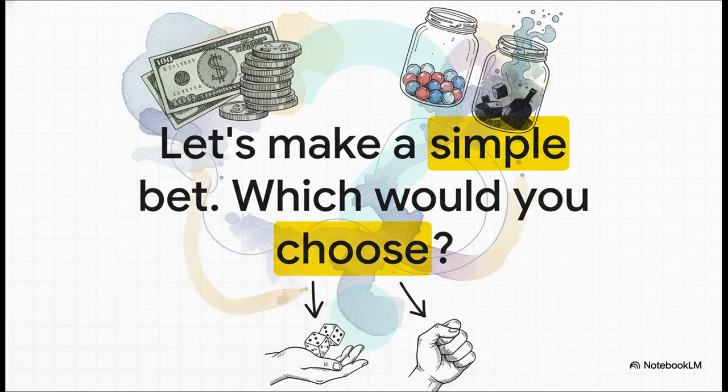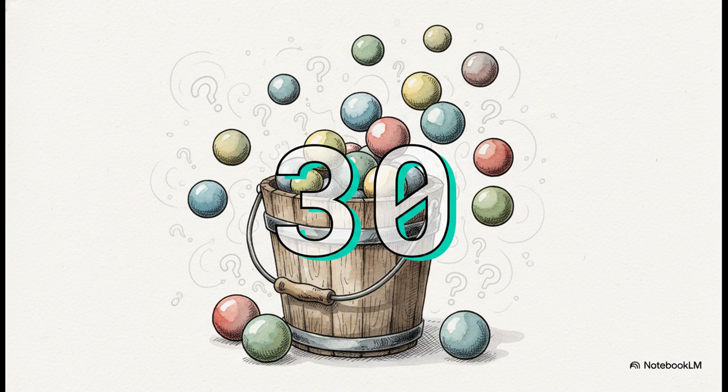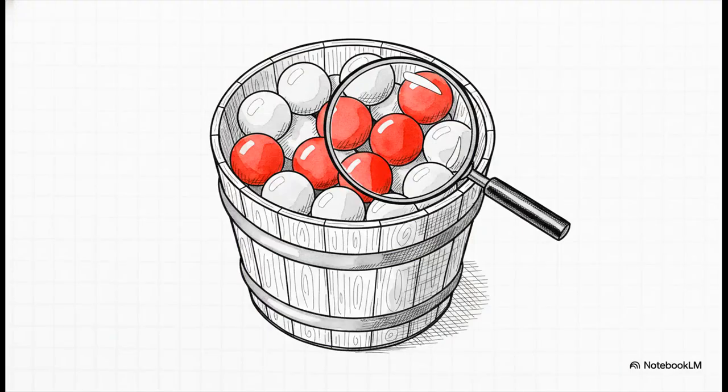So let's just jump right in with a little thought experiment. I'm going to ask you to make a choice, a simple bet. And hey, there's $100 on the line. Hypothetically, of course. Okay, picture this. There's a bucket in front of you, and inside that bucket are 30 balls. Simple enough, right? Now here's the first thing you know for sure.